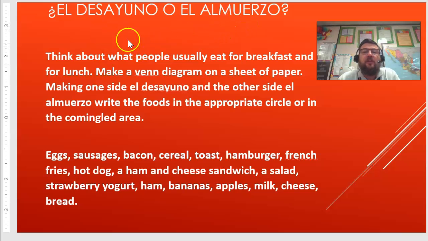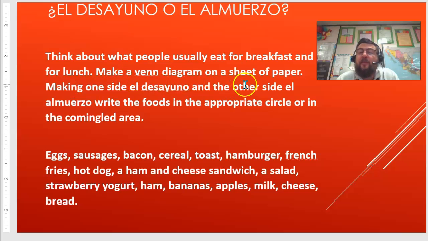So, in the previous class, we went over what desayuno means and el almuerzo means. So remember, desayuno is breakfast and el almuerzo is lunch. So think about what people usually eat for breakfast and for lunch. So this is talking about what generally people eat, right? So, well, yes, for example, you can have eggs for breakfast, lunch, and dinner if you want. Traditionally, we think of it as a breakfast food, right?